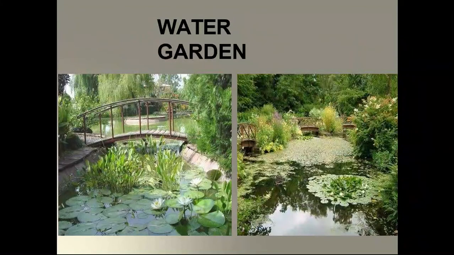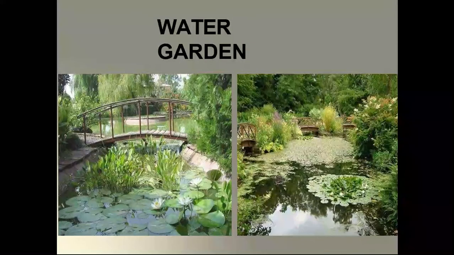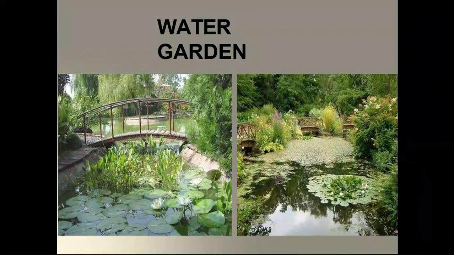Water garden can be seen in many gardens, or it can be a very important part of the garden. In water garden, you will find flowers and plants which can grow very well in water, such as lilies or lotus, and patterns are created using these flowers all along.